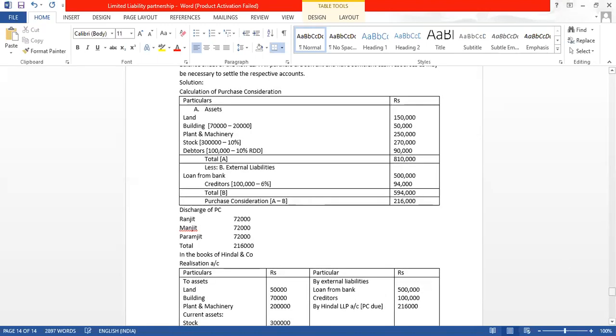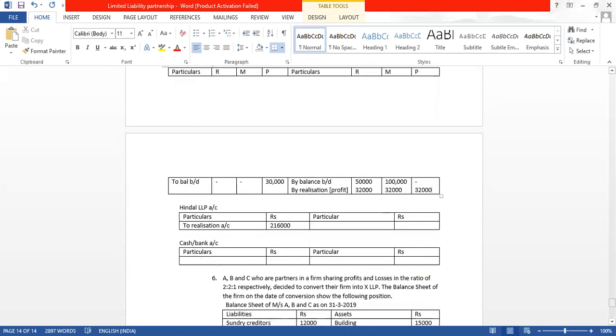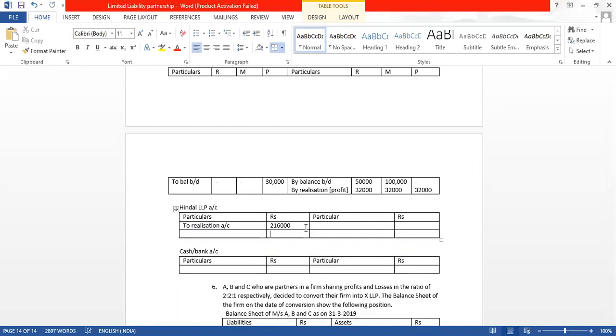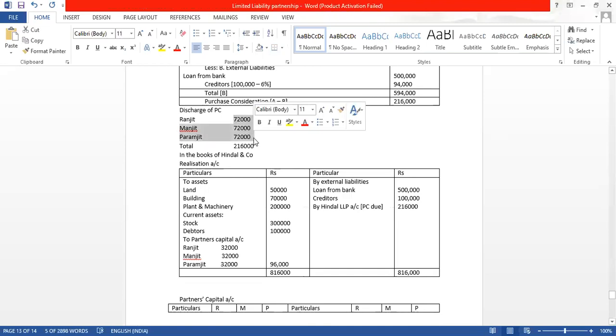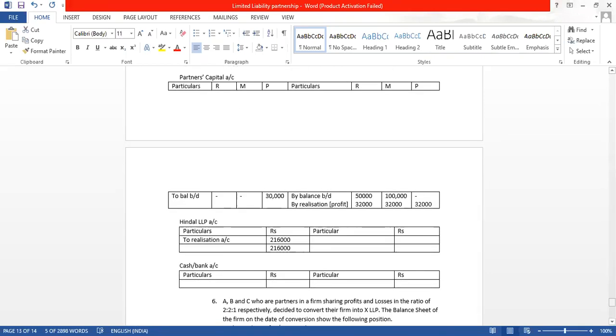Let us close this Hindal LLP account. So 2,16,000 is here, and we know the discharge of PC, we have already done it. How is the PC discharged? All the three partners are getting 72,000 each. So where will we write? To partners capital account.